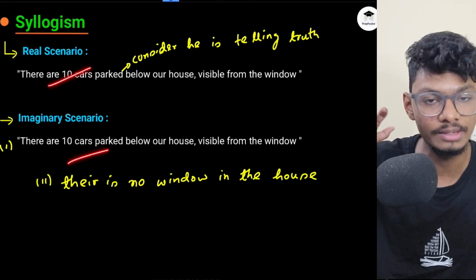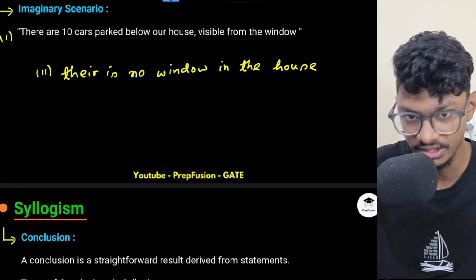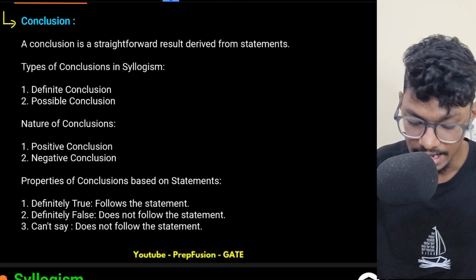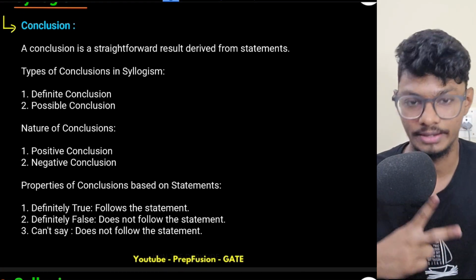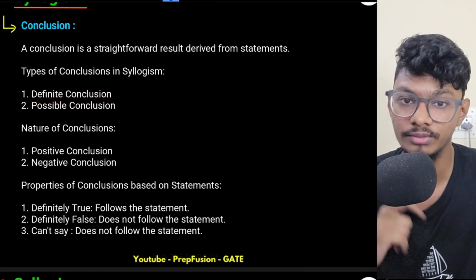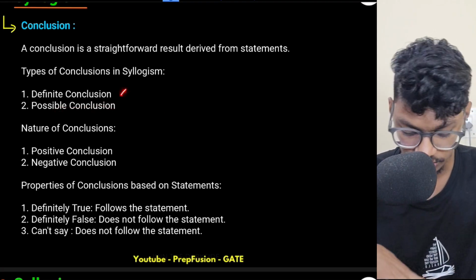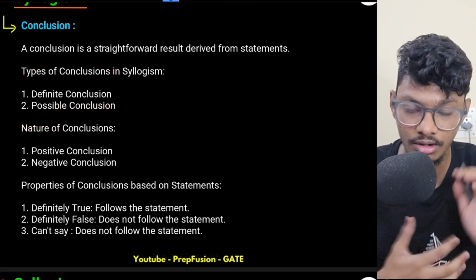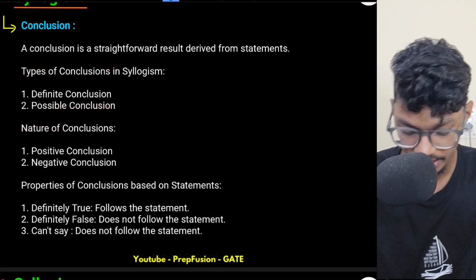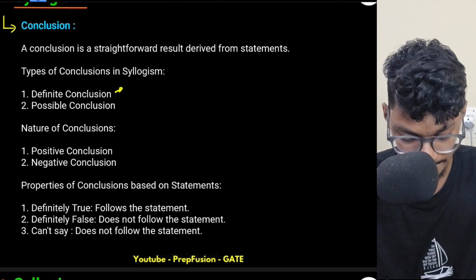One is real scenario and imaginary scenario. What do I mean by this? Once we do one example, I will explain you. And your conclusion can be of two types. One will be definite conclusion, and the other will be possible conclusions. So this also I will come to again. Don't worry. But for now, I'm just giving you a brief that your definite conclusion can be anything.